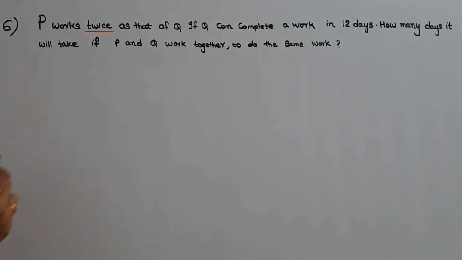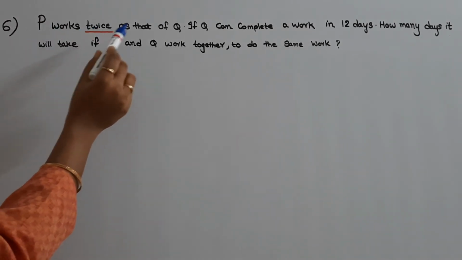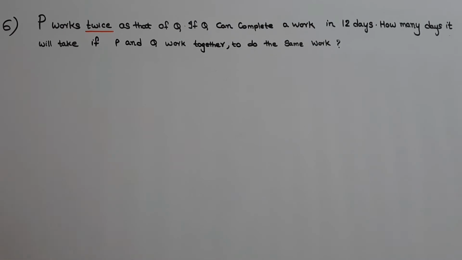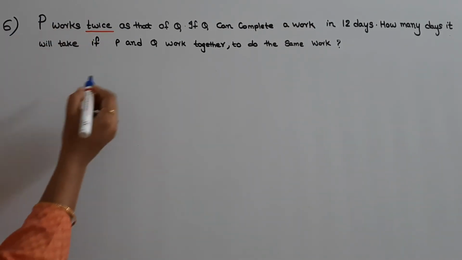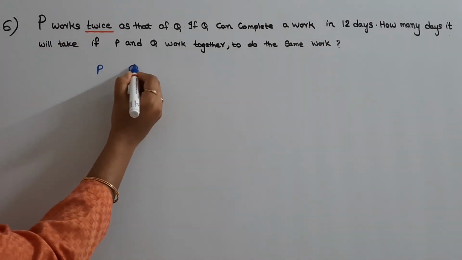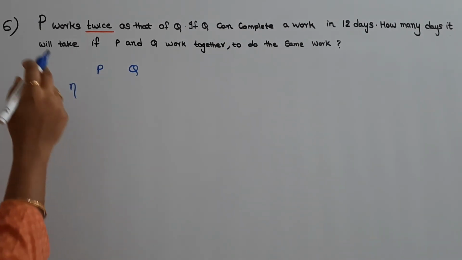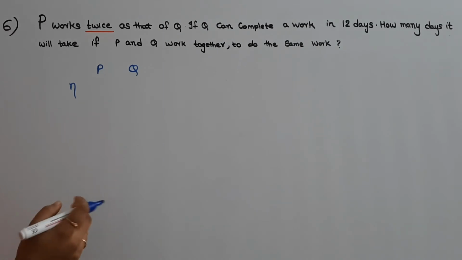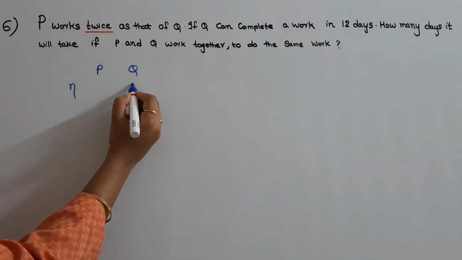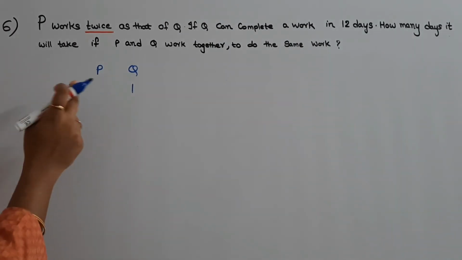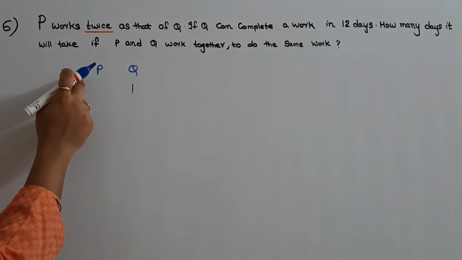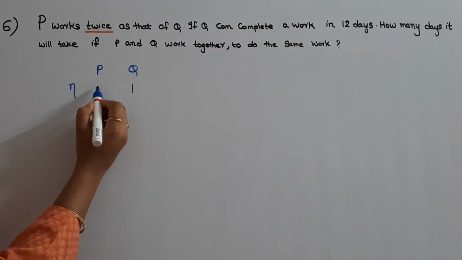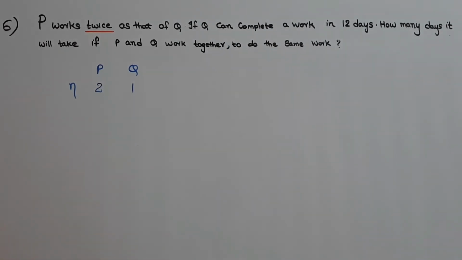So in this question they have given that P works twice as that of Q. This gives us the information about the efficiency of P and Q. So write P, Q, efficiency. P's efficiency is twice as that of Q. So let us first assume that the efficiency of Q is 1. So if efficiency of Q is 1, P's efficiency is 2 times as that of Q, that is 2 into 1. So P's efficiency is 2.